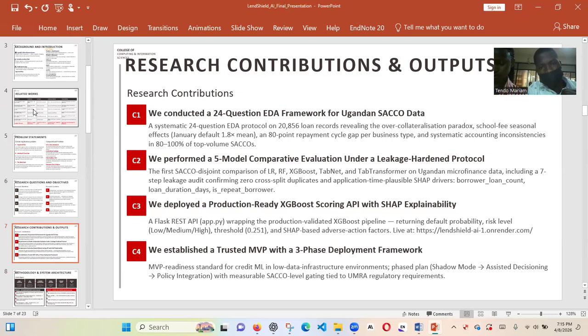So we also performed the EDA. We have a full video on YouTube explaining the EDA phase. We performed a 5-model comparative evaluation. We also have a full video looking at model training, evaluation, leakage auditing, and all those. And then we also deployed production-ready services. So we built the APIs and put them in production. It's already ready for testing, fully functional using a Flask REST API. We also established a trusted MVP, a minimum viable product, with a three-phased deployment framework.